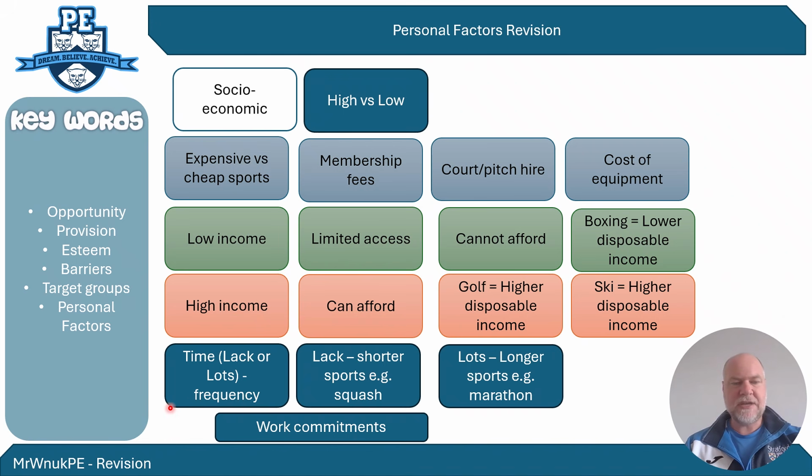So we do have these other aspects that you could link into it as well. People from a lower income tend to have a lack of time, whereas people from a higher socioeconomic income tend to have more time. And then you can take part in sports that might link to that. So sports that are shorter, for example, like games of squash, have a shorter time span, whereas sports that last longer, an example is marathon. Now, I'm not 100% convinced that that's linked to socioeconomic backgrounds, but it's sort of the examples that the exam board would give you.